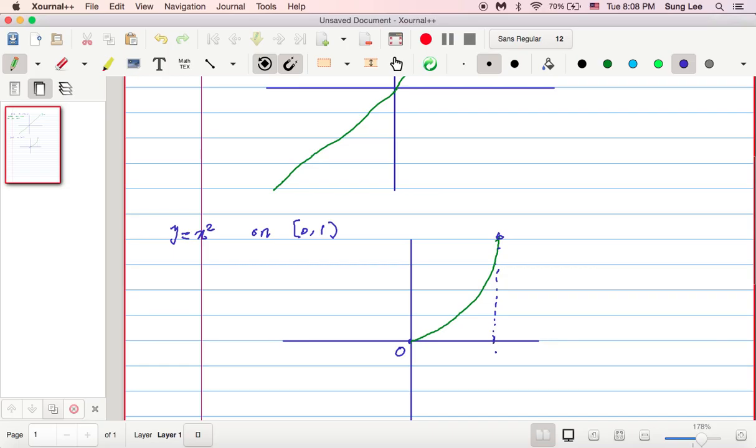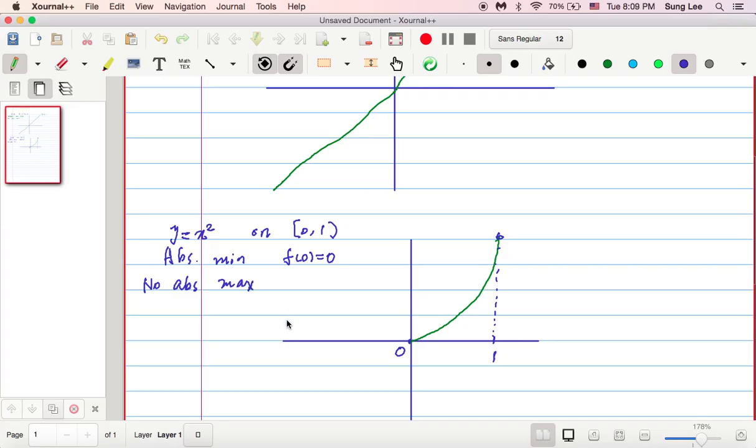That's x equals 1. As you can clearly see from this picture, it has an absolute minimum, f of 0 equals 0, but no absolute maximum.